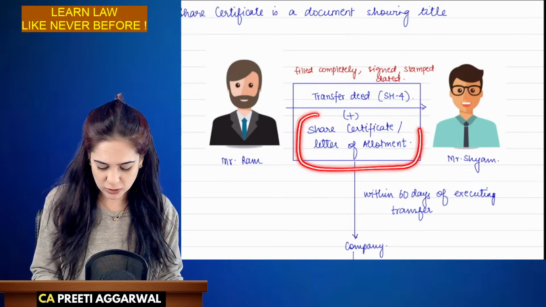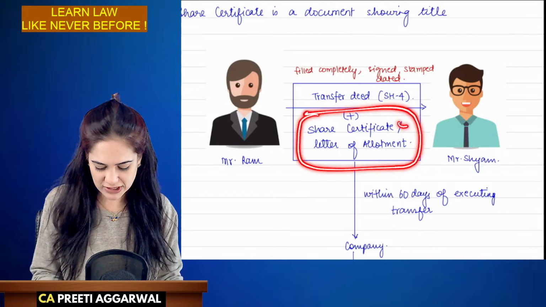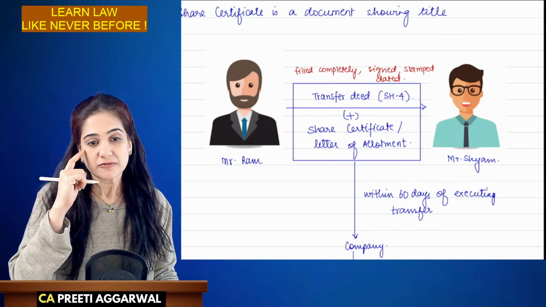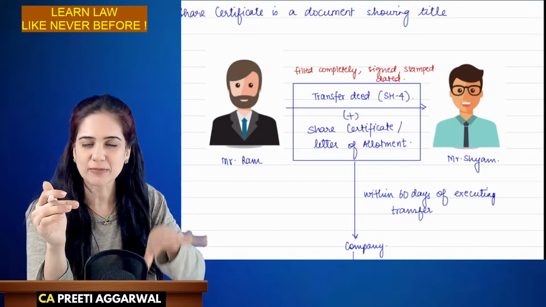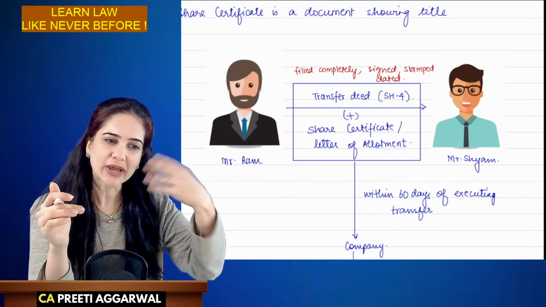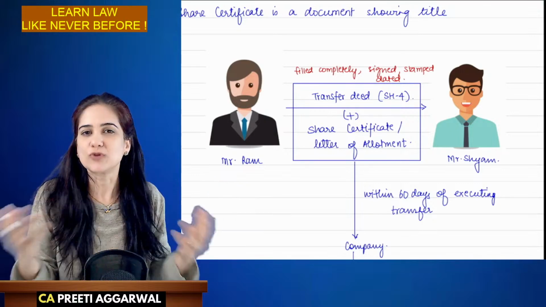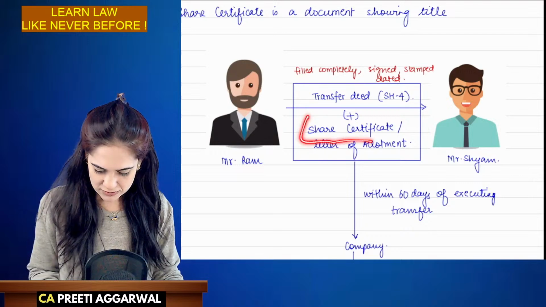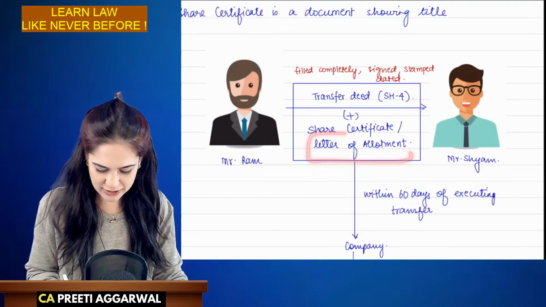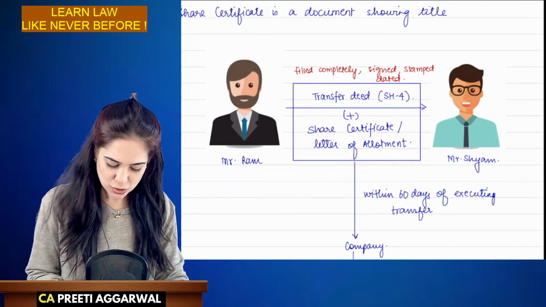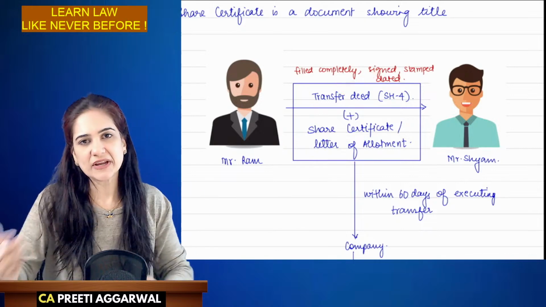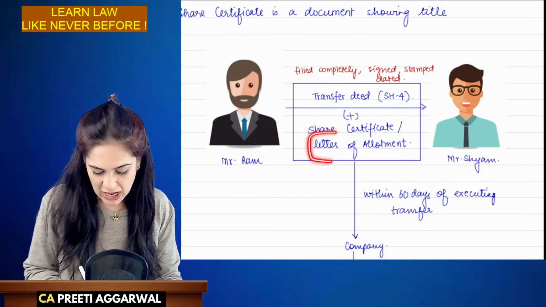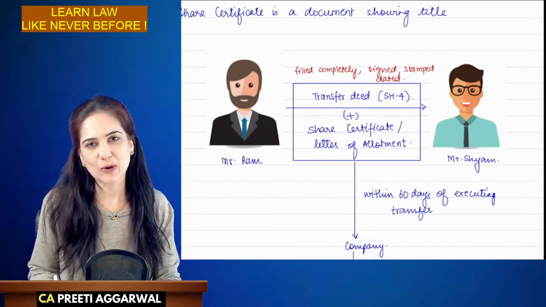Along with that, we will also have to submit a share certificate or letter of allotment. Now, when you surrender your letter of allotment, by means of the letter of allotment, you can transfer shares. So although I have not received the share certificate, I can still transfer shares through the letter of allotment. If I am transferring the securities even before I receive the share certificate, I can do so with the help of the letter of allotment.